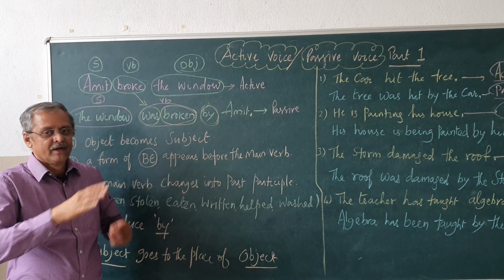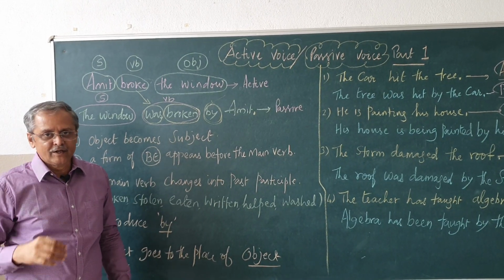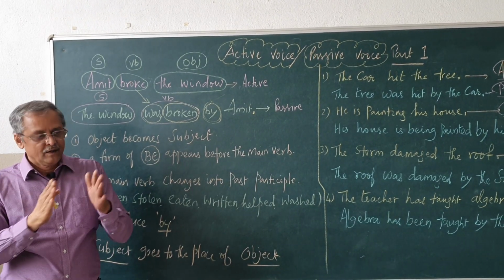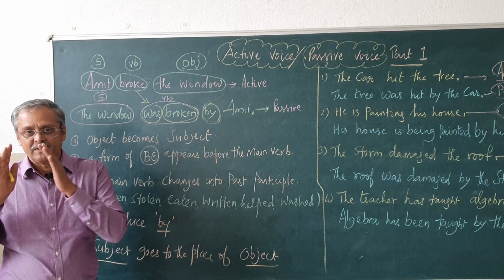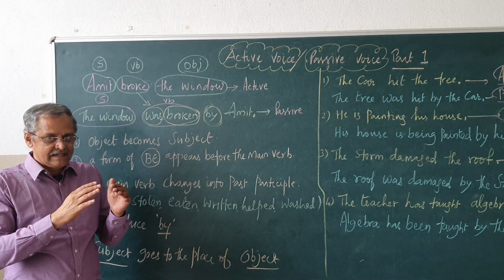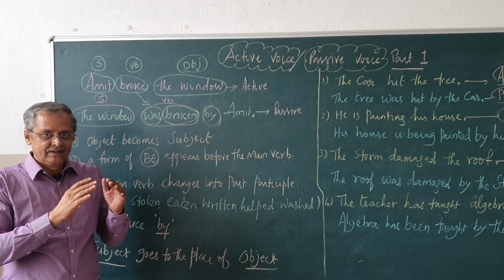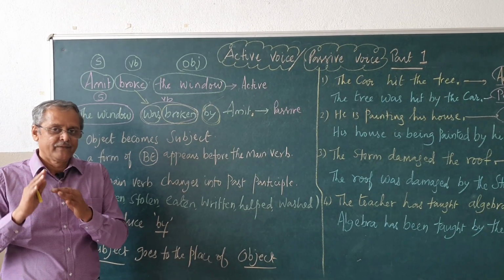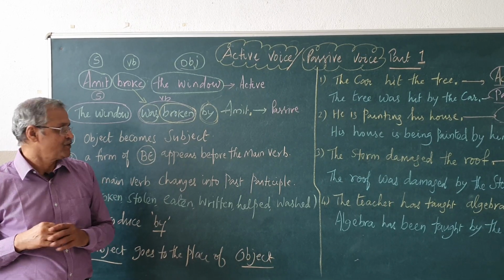We discussed earlier regular and irregular verbs, in which we have seen present, past and past participle, like sit, sat, sat, eat, ate, eaten, think, thought, thought. The third one is the past participle actually.